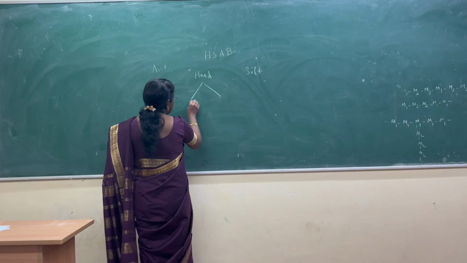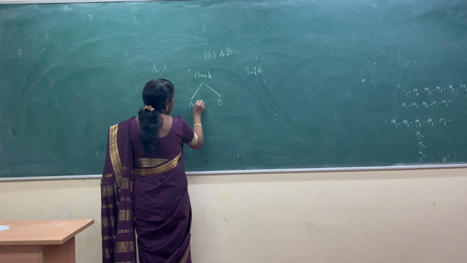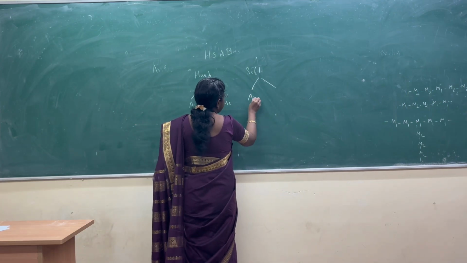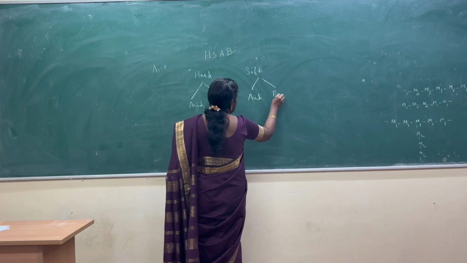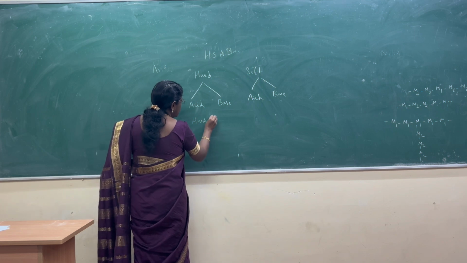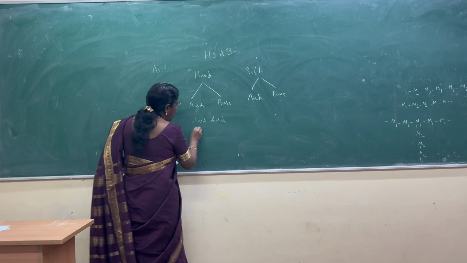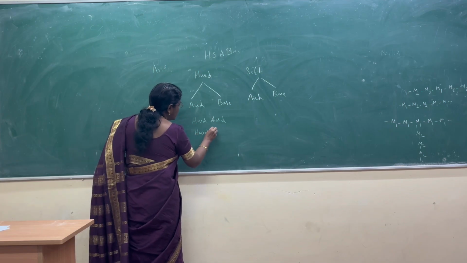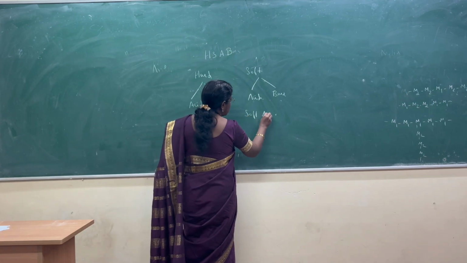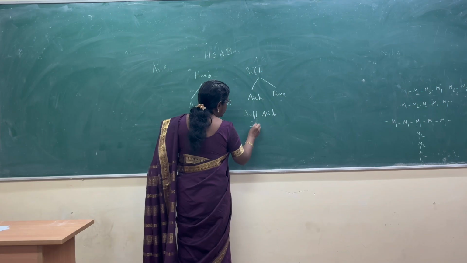Acid and base: hard acid, hard base, soft acid and soft base.